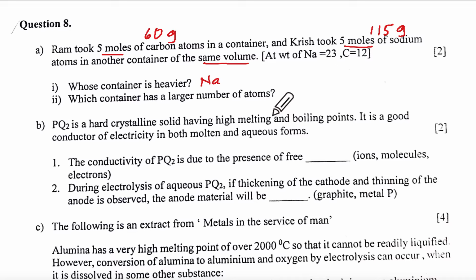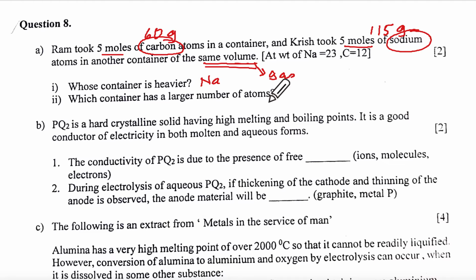With sodium. Okay, now container of the same volume, but don't care because this is not a gas and this is not a gas, no? So it doesn't matter if they say same volume. They purposely said same volume, so he'll say, same volume, so volume will be the same, so moles will be the same, and then Avogadro's number into 5, that kind of thing they will start thinking. So here remember, it doesn't matter because this is solid and this is solid, so we are not going to look at the volume. When do we look at the volume? Only if it is a gas, correct?